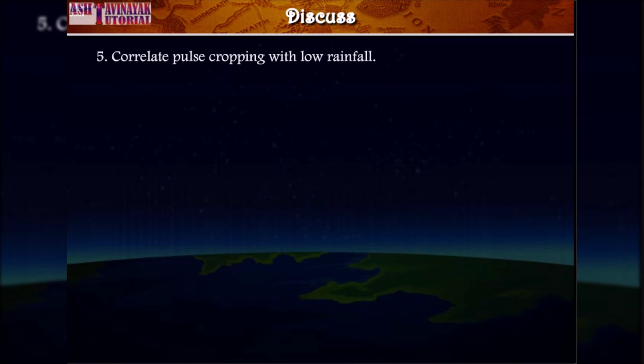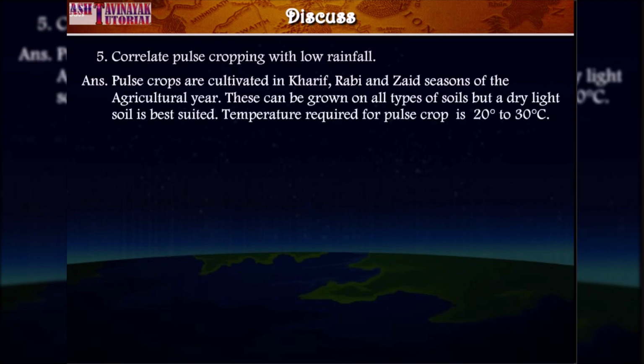Question 5. Correlate pulse cropping with low rainfall. Answer. Pulse crops are cultivated in Kharif, Rabi and Zaid seasons of the agricultural year. These can be grown on all types of soils, but a dry, light soil is best suited. Temperature required for pulse crop is 20 to 30 degrees Celsius.